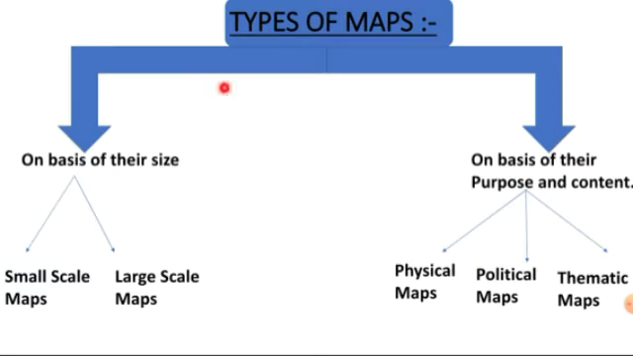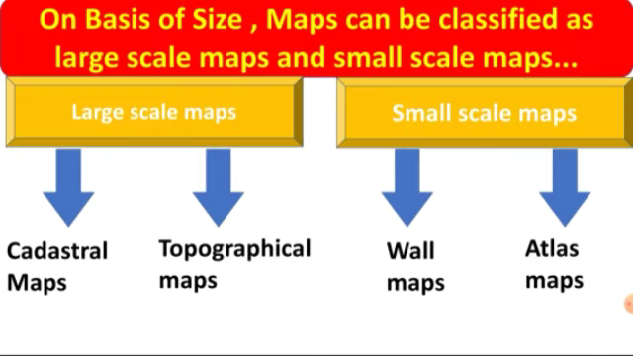Now, types of maps. Types of maps are classified on two bases. First is on basis of their size and second on basis of their purpose and content. On basis of their size, there are small scale maps and large scale maps. And on basis of their purpose and content, there are physical maps, political maps and thematic maps. Let's see one by one.